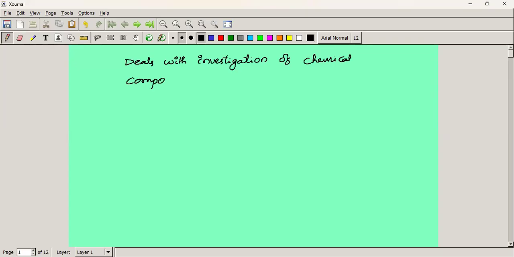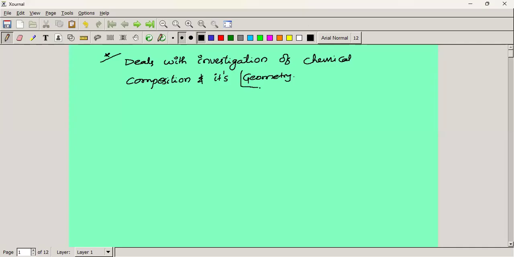What type of composition is present in a substance, and what is its geometry? So this is the definition of chemistry. Chemistry deals with the investigation of chemical composition and its geometry.